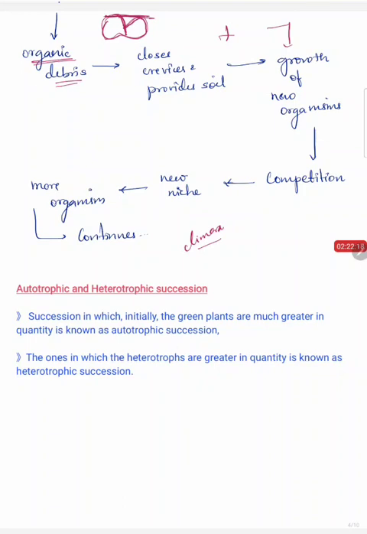Let us discuss two more types of succession, autotrophic and heterotrophic succession. As the name indicates, if in a succession the green plants are greater in number, it is called autotrophic succession, as green plants are the autotrophs. And if the succession is dominated by heterotrophs, then it is called heterotrophic succession.